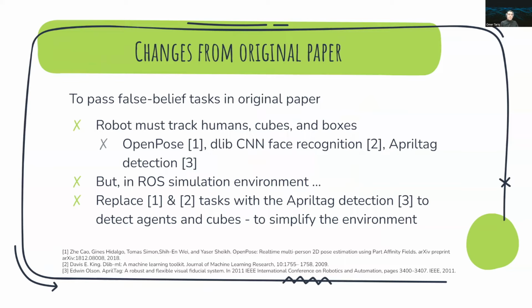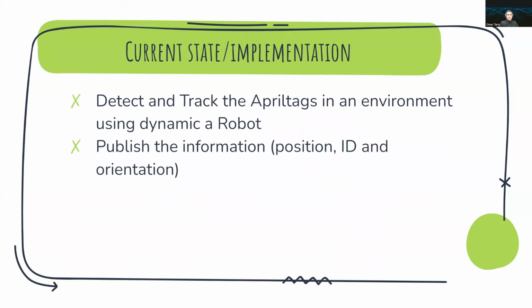There are some changes that we made to implement our project in a more simplistic way to conserve the project timeline. To pass the false belief task, the original paper implemented OpenPose tracking, face recognition, and AprilTag detection algorithms in real time to keep track of the actions of human agents, cubes, and boxes. In our simulation environment, we propose to implement the same action tracking mechanism using April tags to simplify the overall scenario.